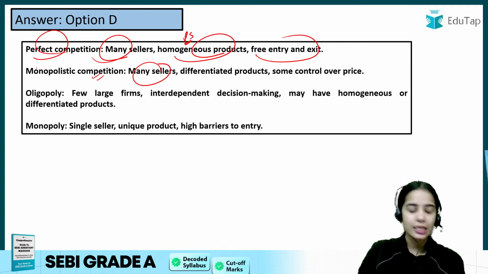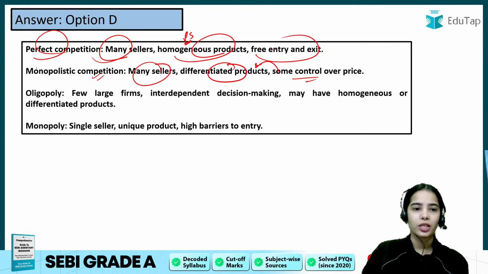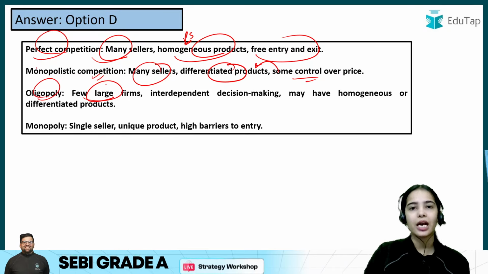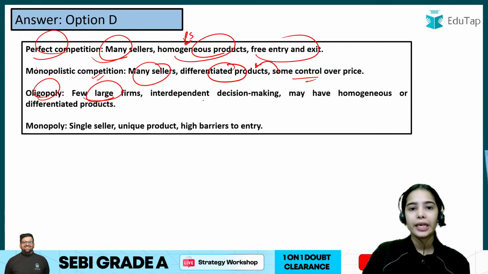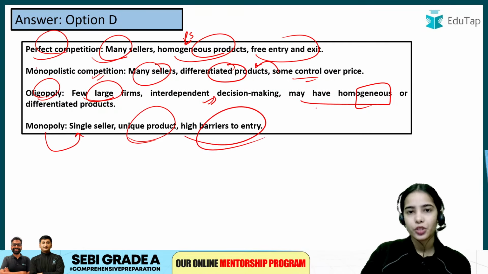Monopolistic competition: many sellers, differentiated product, some control over price because of the differentiated product. Oligopoly: few large firms that have a large market share, independent decision making, may have homogeneous or differentiated product. Monopoly: single seller, unique product, high barriers to entry.